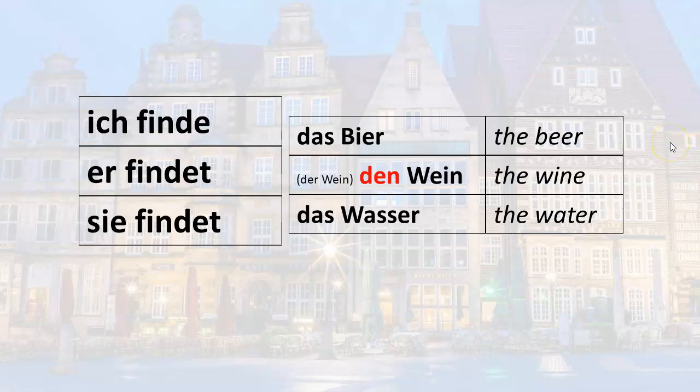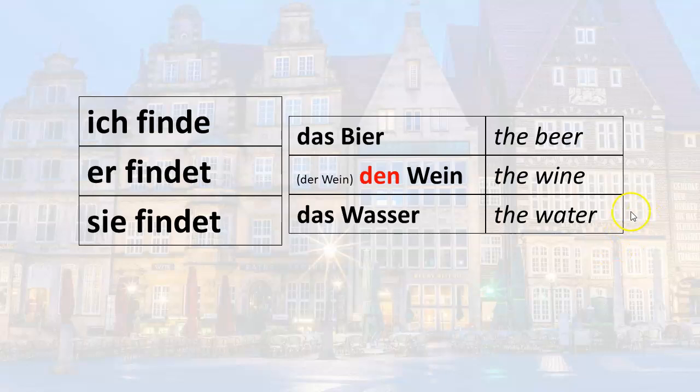I find the beer. Ich finde das Bier. I find the wine. Ich finde den Wein. I find the water. Ich finde das Wasser. He finds the beer. Findet das Bier. He finds the wine. Findet den Wein. He finds the water. Findet das Wasser.